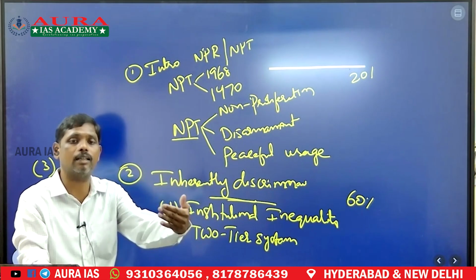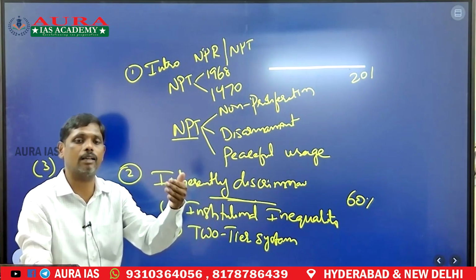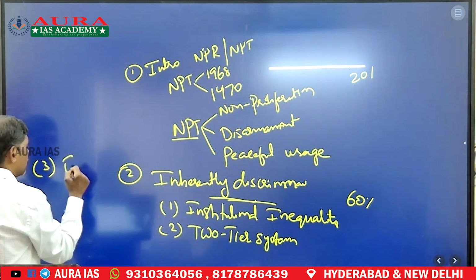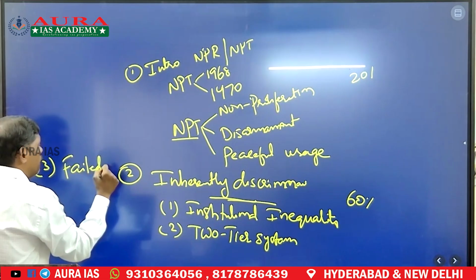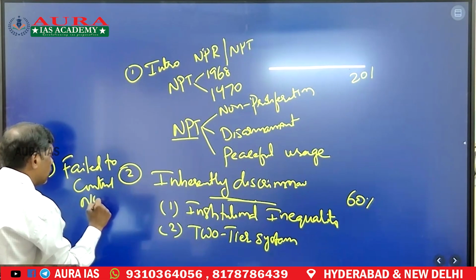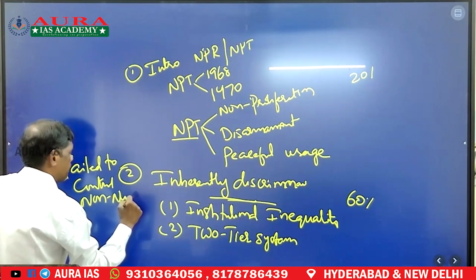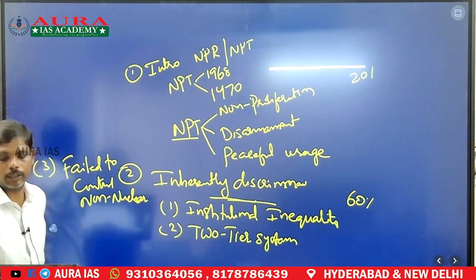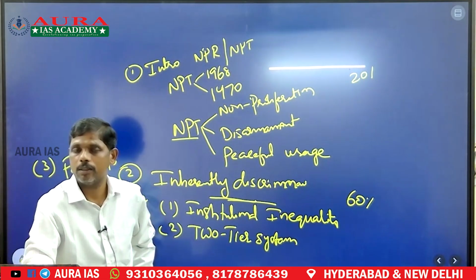Of course, every country has its own reason. The treaty failed to control non-nuclear states.